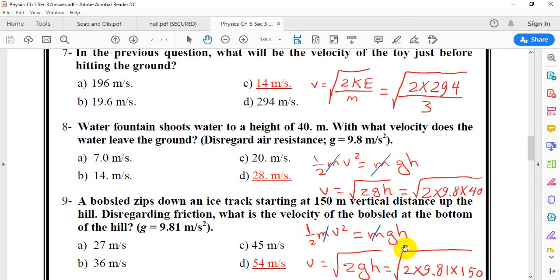Potential energy equals mgh, kinetic equals half mv squared. M cancels with m also. Here v equals the square root of 2gh. 2 times 9.8 times the height, 150 meters. So the velocity equals 54 meters per second.